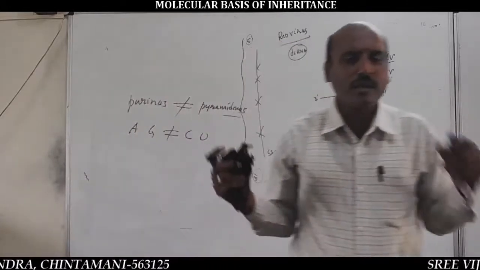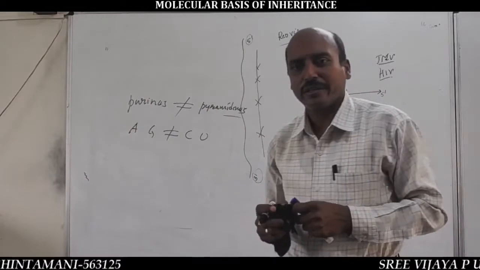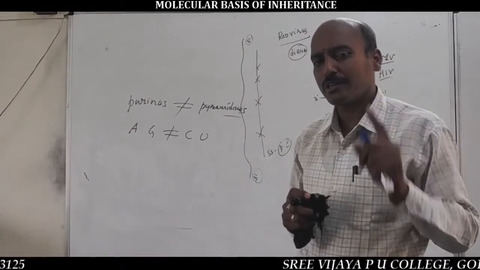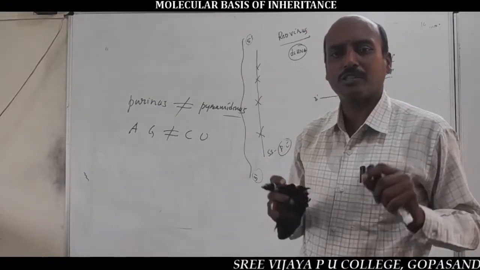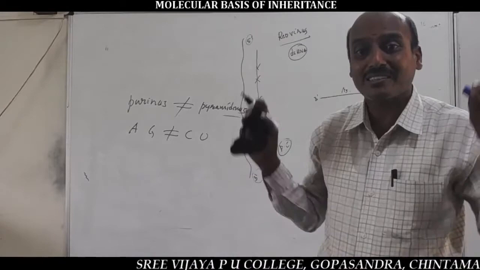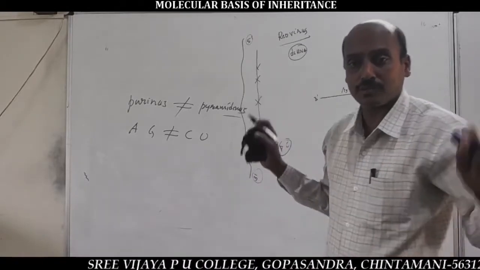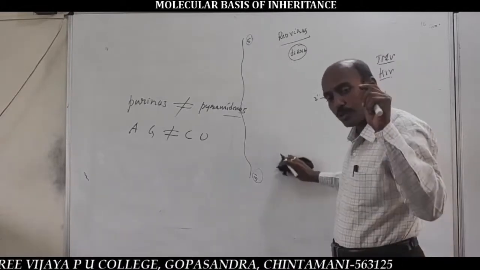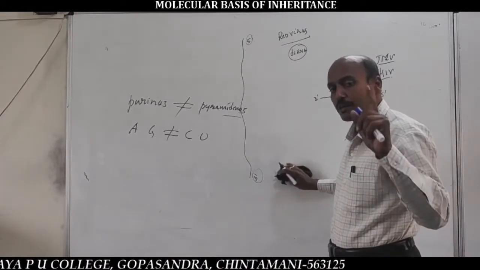Here, adenine and guanine are the purines. Cytosine and uracil are the pyrimidines. So, in RNA nucleic acid, the total amount of purines is not equal to the total amount of pyrimidines. That means Chargaff's rule is not applicable, due to the lack of a complementary strand, as it is made up of only a single-stranded polynucleotide chain.